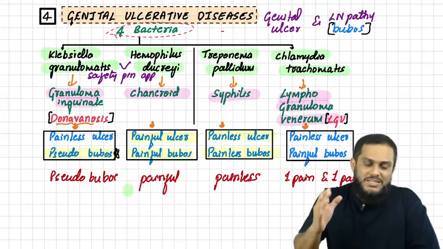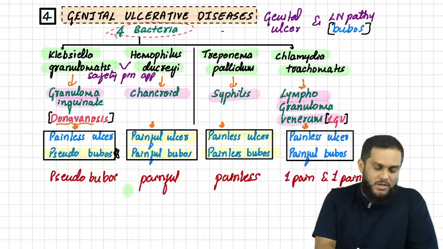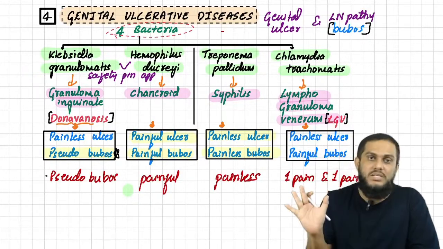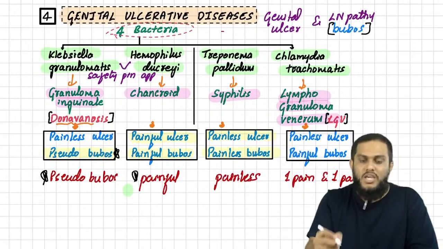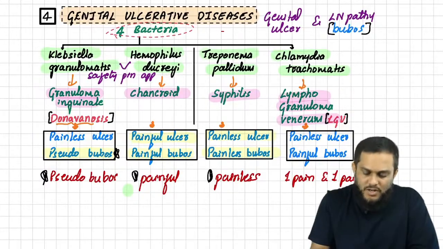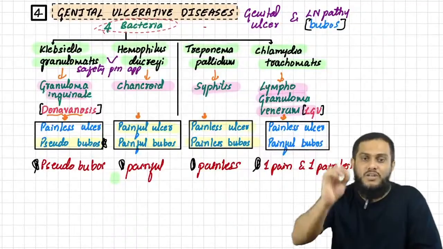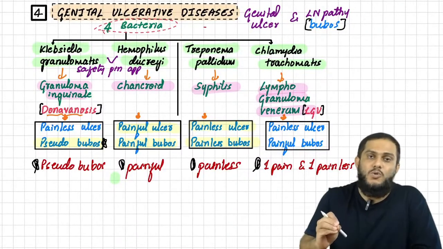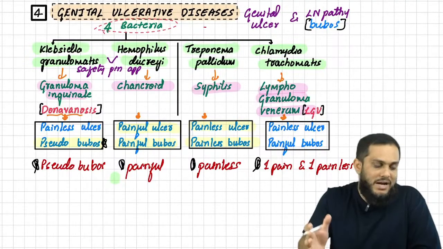So this is the fourth topic, genital ulcerative disease. Done. These are the key points I have given you, along with the solution of how to remember and how to answer in the exam. Pseudobuboes, Klebsiella granulomatis; painful, Haemophilus; painless, syphilis; one painful, one painless, Chlamydia trachomatis. With that we are done with the fourth topic. These four topics are mainly related to bacterial infections.